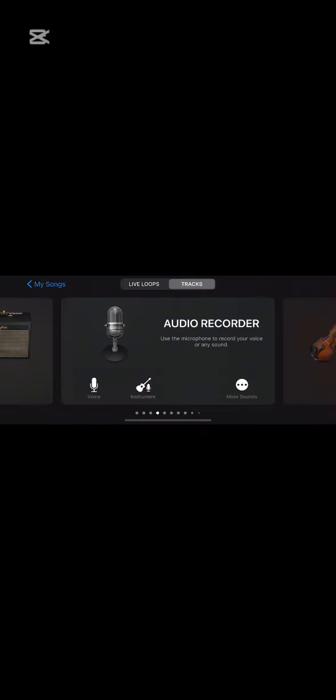GarageBand. You go to plus, then go to audio recorder. Some certain settings you need to put away. Take for example, you remove this, you go over to plus here, okay, to automatic.